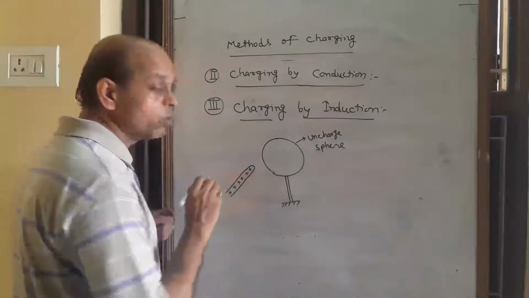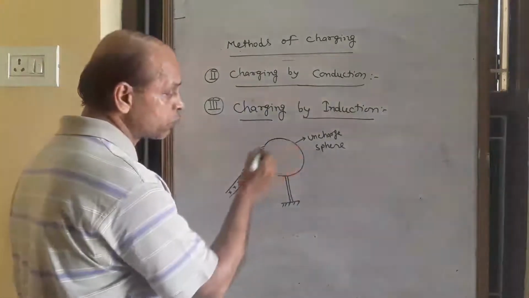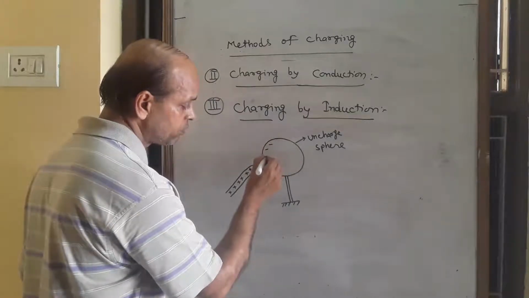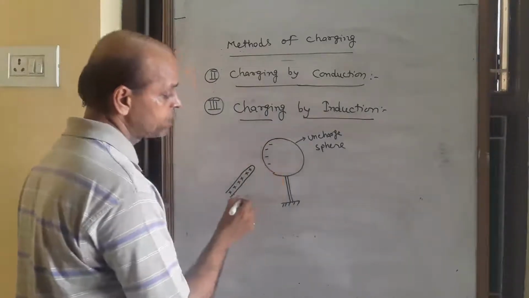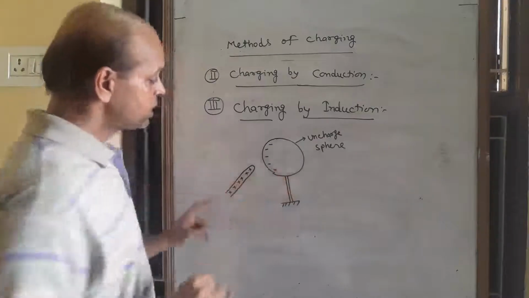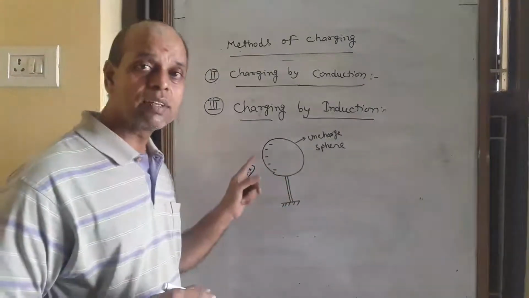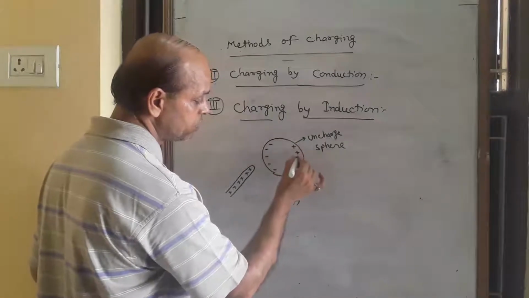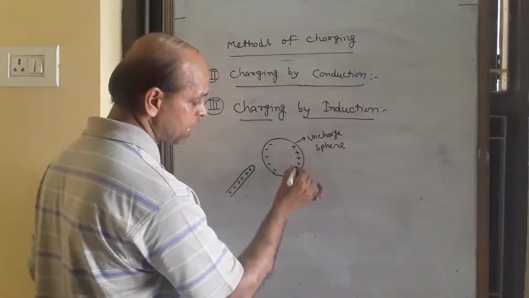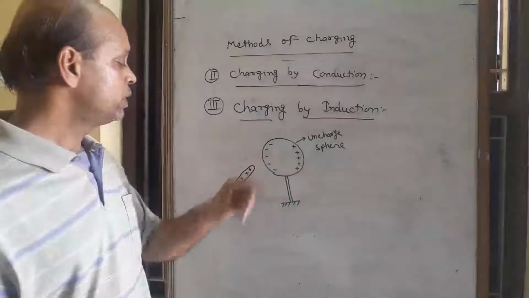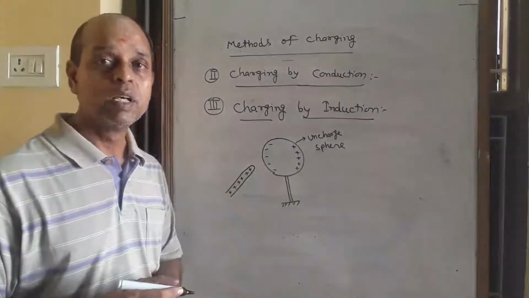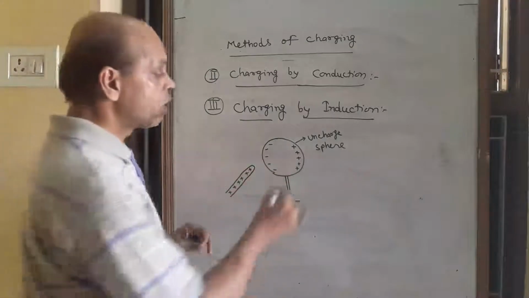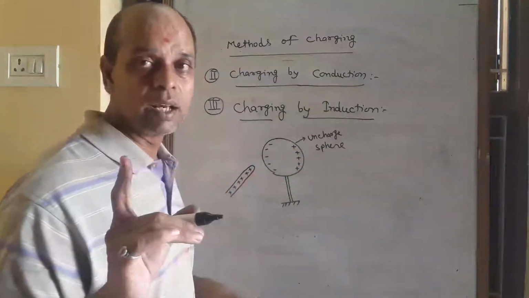When the positive rod is taken near the uncharged sphere, its negative charge comes near to this rod, on the surface near the rod, and the positive charge is away from the rod. There is positive charge and there is negative charge. Already it is an uncharged sphere.